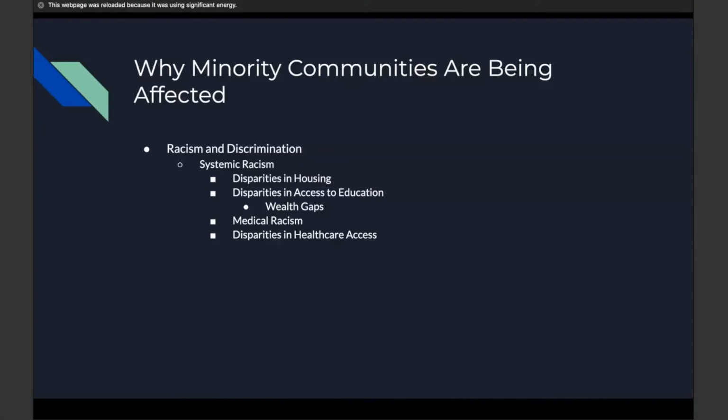The wealth, the net worth of the average white family is $171,000, and it is 10 times the average of a Black family, which is $17,500. In fact, by 2050, the median wealth of Black and Latino families is expected to fall to $0. These gaps in wealth reflect the effects of accumulated inequality and discrimination, and they reflect a society that does not provide equal opportunities to each member.